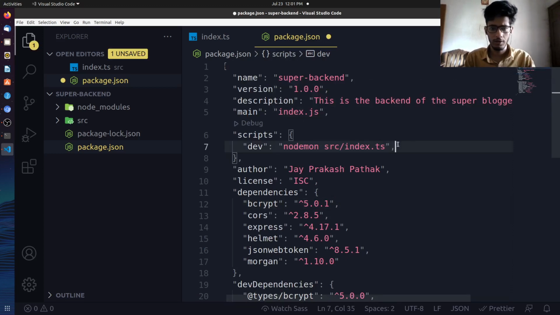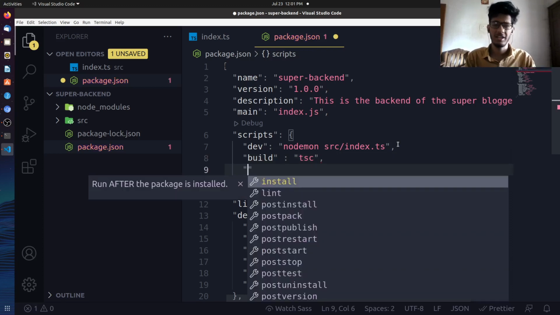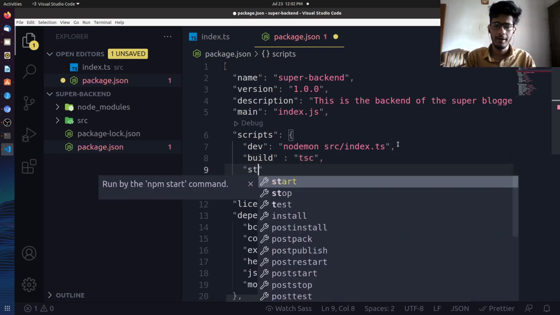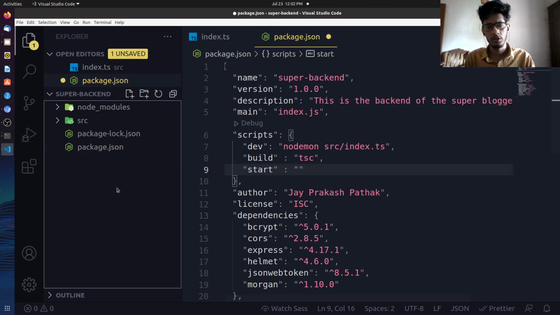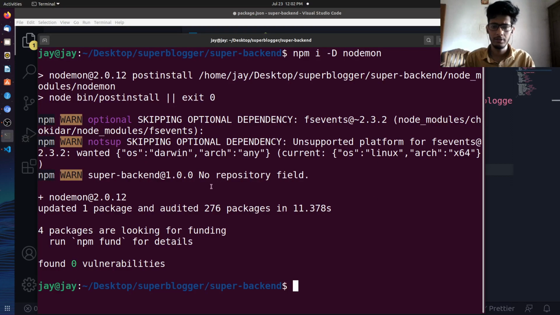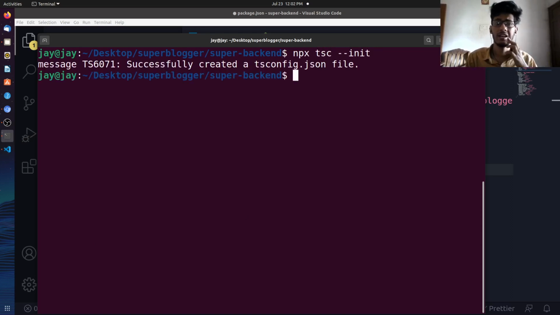And one more thing, we have the development script, and then we need a build script which will be building for production. So this will be tsc. That's it. That is TypeScript basically, tsc. Then we'll have a start script, which is the production start script. Let's first initialize our TypeScript project, though that can be done very easily, right? We need this command: npx tsc --init, right? So initialize that.